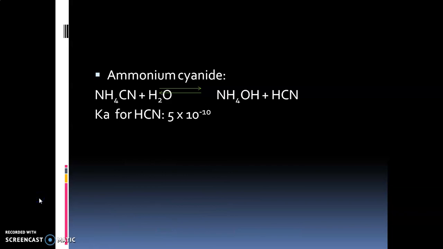Now let us see for ammonium cyanide. Ammonium cyanide is made from ammonium hydroxide and hydrogen cyanide. So Ka for HCN is 5 into 10 raised to minus 10, whereas Kb for base is 1.8 into 10 raised to minus 5. So here you can see Ka is greater than Kb. Hence the solution of salt will be acidic because Ka is higher.